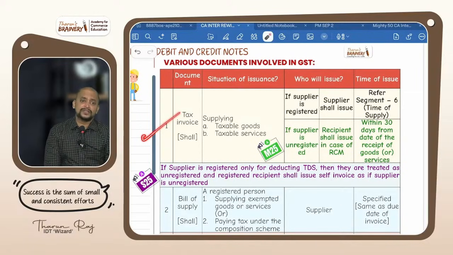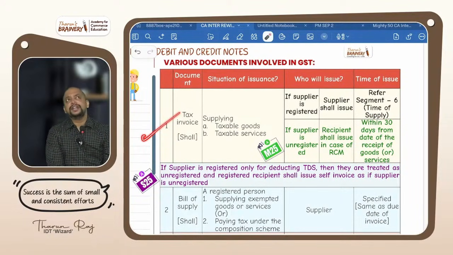Both FCM as well as RCM. In case of FCM, who will give? Supplier to recipient. In case of RCM, who should give? Recipient to supplier, if the supplier is unregistered. That is called a self-invoice. What is the time limit in which the self-invoice should be given? 30 days from the date of receipt of goods or services. And only in case of taxable supplies, tax invoice will be applicable.